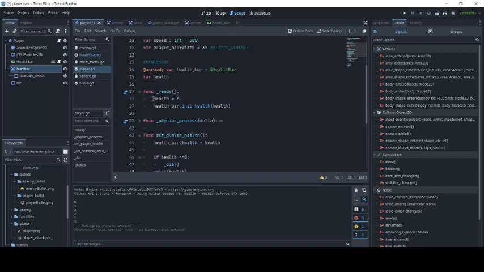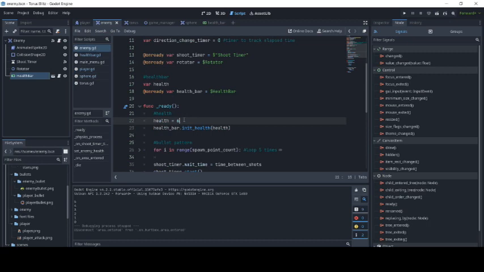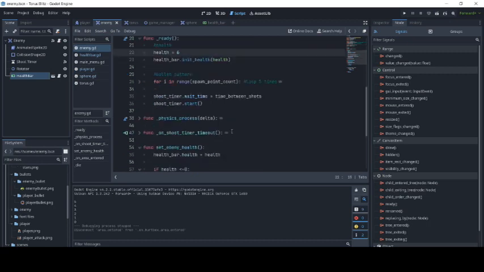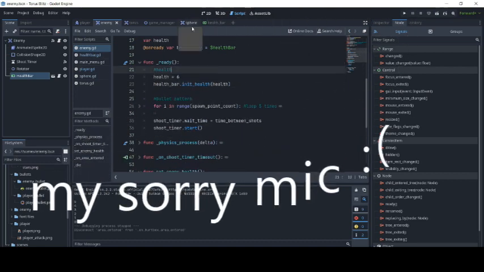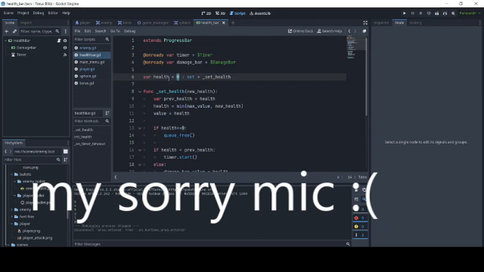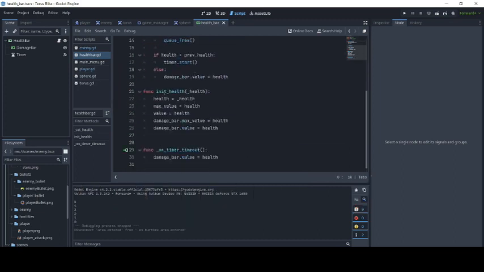If you see in the ready function, the health is set to 6. I want to change it to 20 because we want the player's health to be a little bit more than the enemy, and the enemies will be 6. And we instantiate the initial, and to see this set health, yeah, it goes over here. Then we initialize it and do stuff, and there's a timer function.